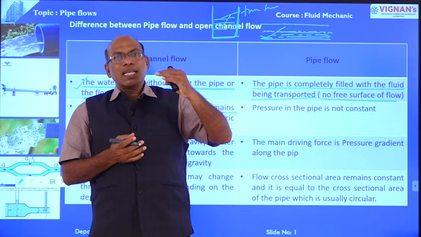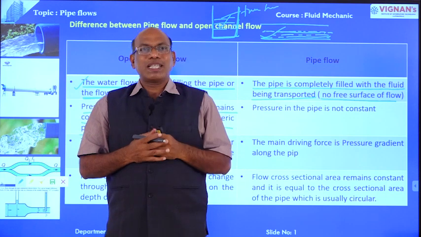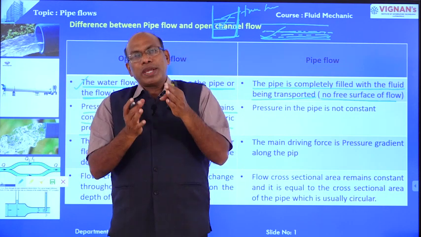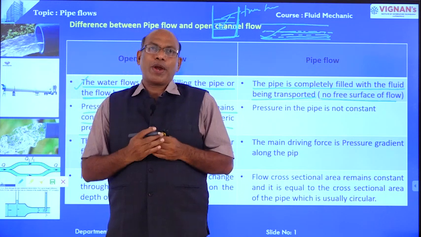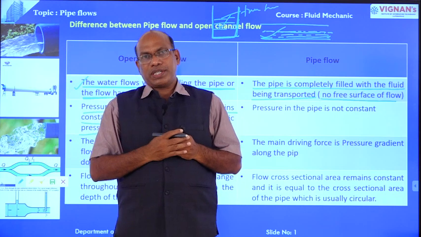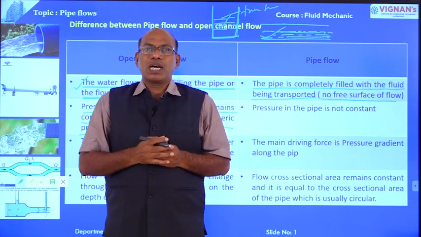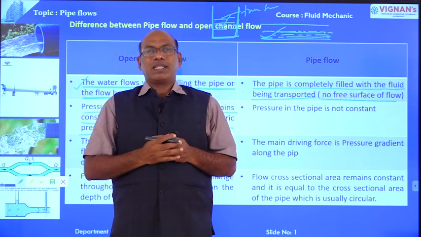Therefore, the pressure in an open channel is constant, that is only the atmospheric pressure. Whereas in pipe flow, the pressures vary from point to point, from location to location.